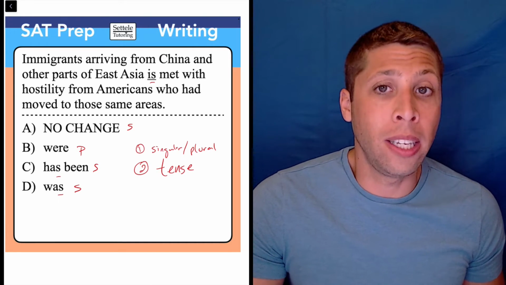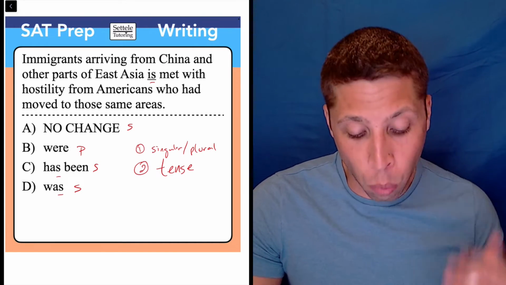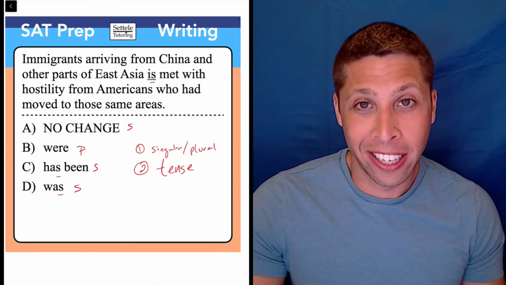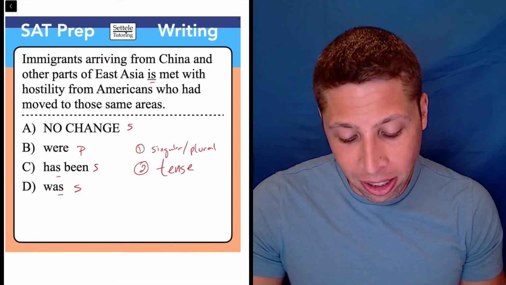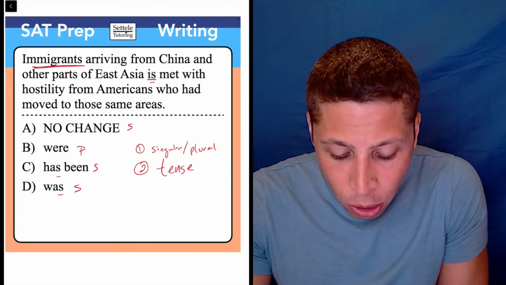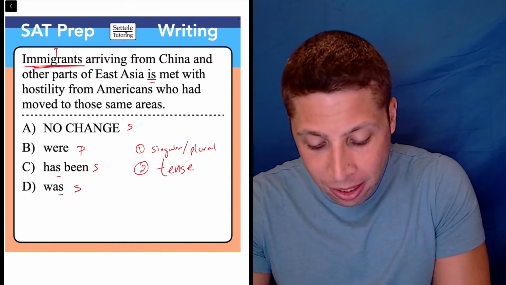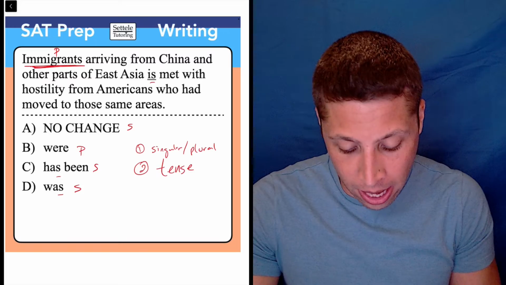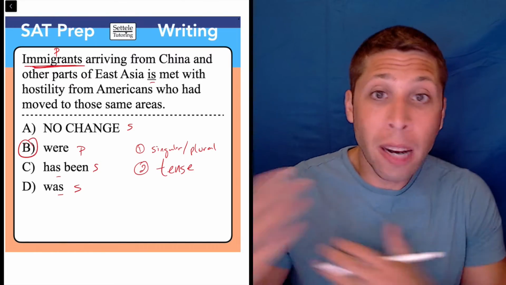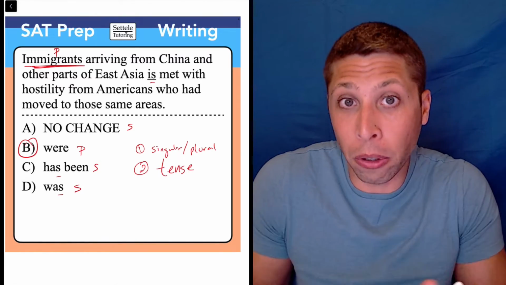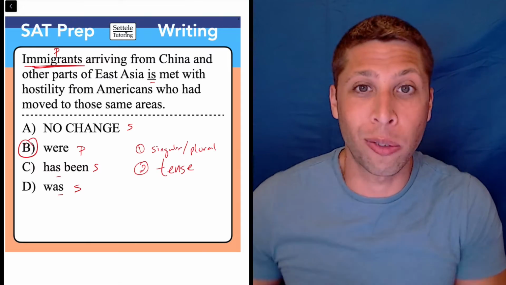Now, what do we need to match with, right? What are we talking about? What is met with hostility? Okay, well, there's a lot of stuff in between, but immigrants are what we're talking about, and that is clearly plural, right? Many immigrants. And so that forces us to pick B. So it's not about tense at all. The only plural verb here is "were," so that's the one we have to pick.